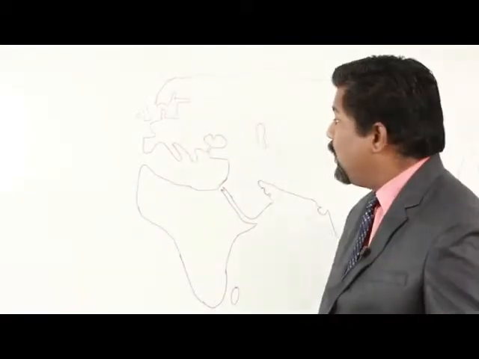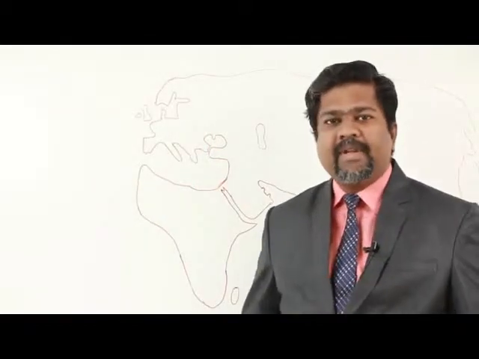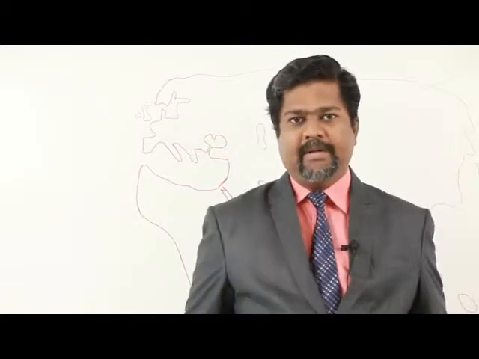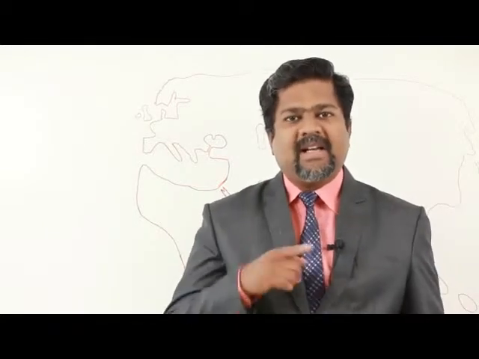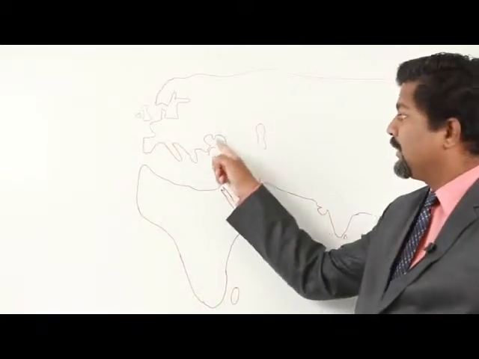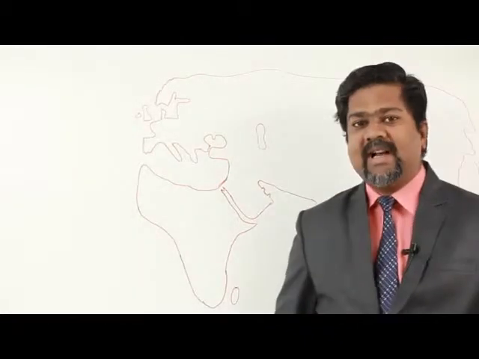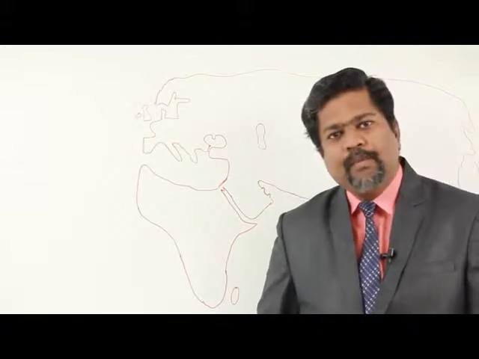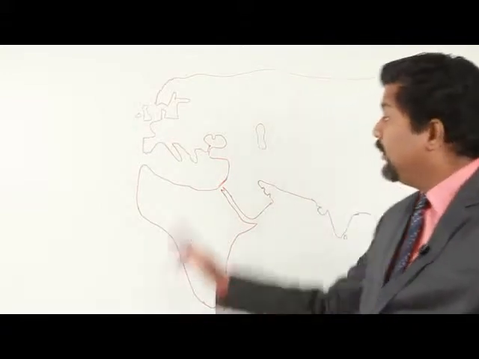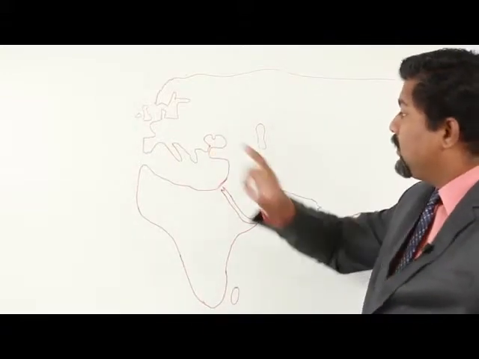There you can zoom in on this portion, and you will see there is the Sea of Marmara in between, and then a creek joining these two seas. And here we have a city called Constantinople. You can zoom in on the Constantinople portion and you will get an idea of what that is. Now this is called the Black Sea.